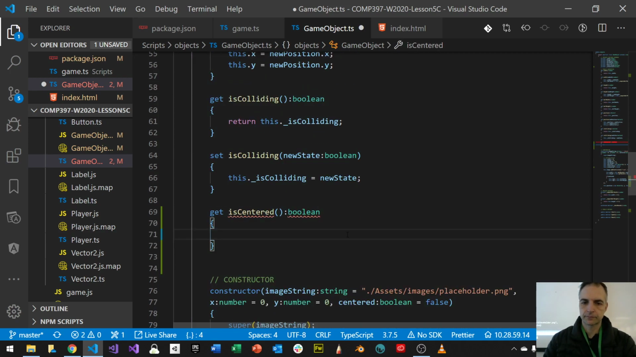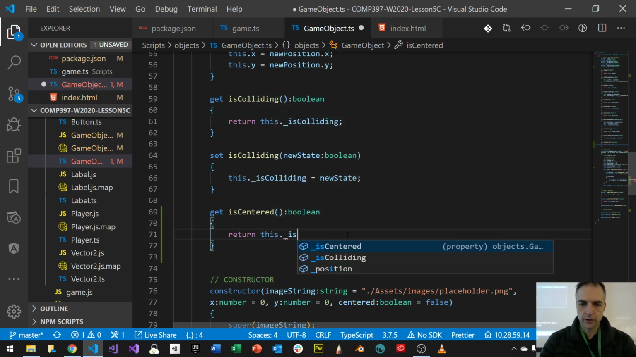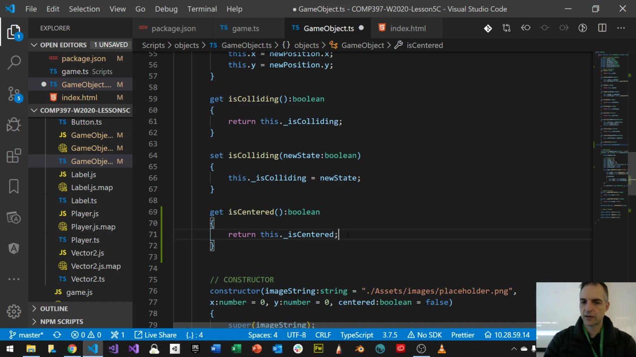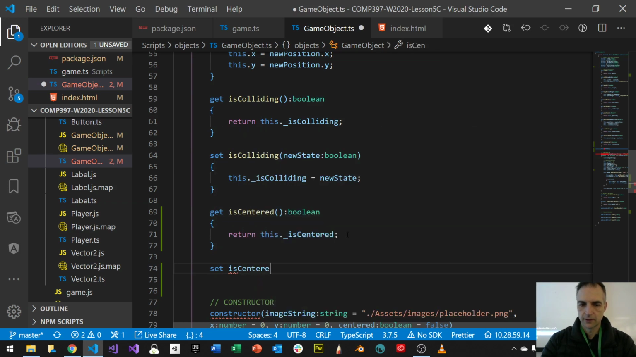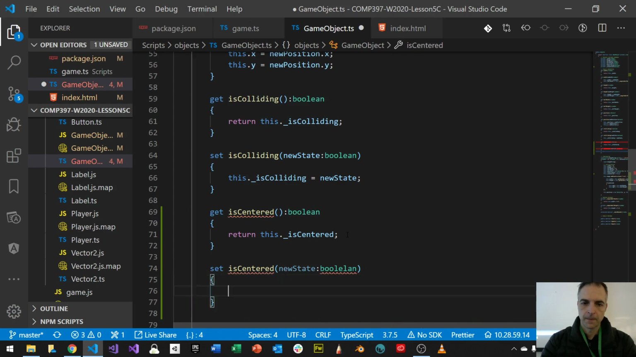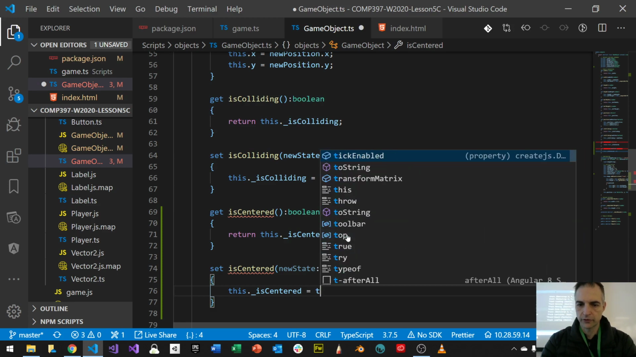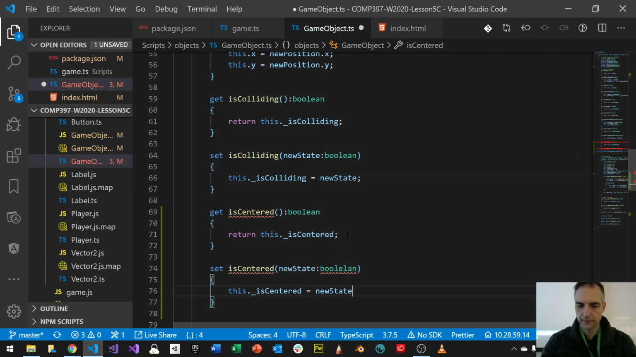I'm going to return this underscore is centered. Okay, that's the getter. And for the setter, we're going to do the same thing, but with some slight differences. If is centered, and we'll say new state, Boolean. Then I'm going to say that this dot underscore is centered is equal to new state, whatever the new state is.